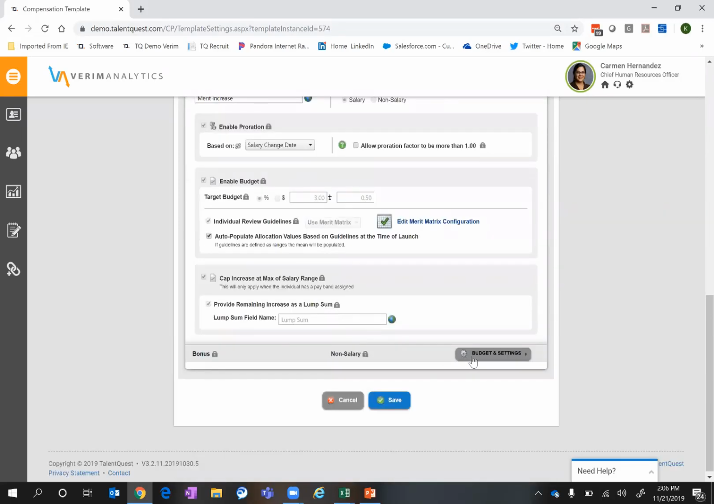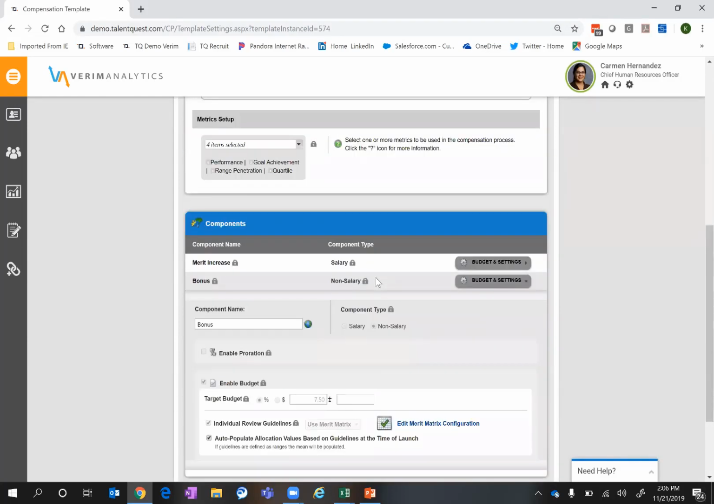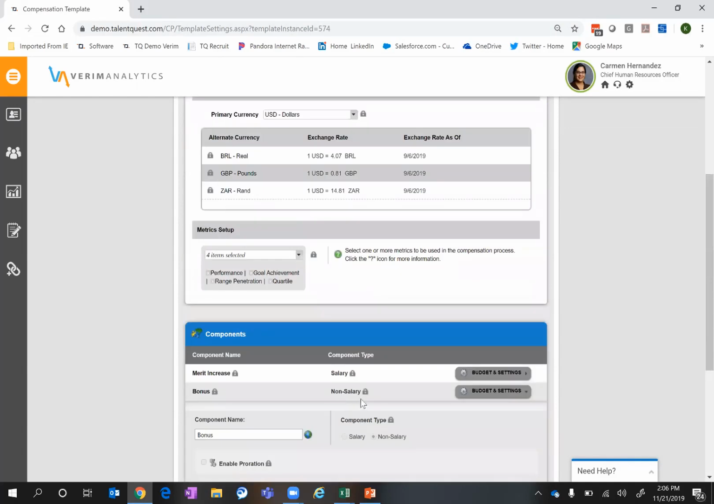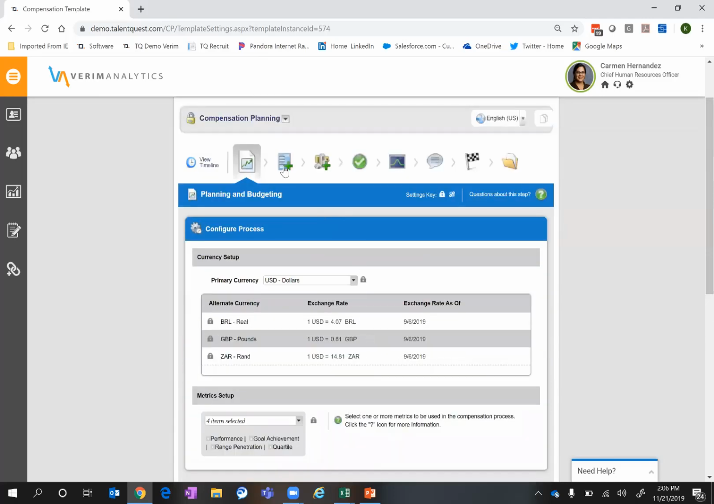If I wanted to get into the non-salary component, this is more bonus around some goal achievement related components. We've set that at 7.5%. So that's up to you. But again, in our template settings is where we can determine what those components are, as well as what the budget amounts for those are. We also can then use the other components in here to determine when we want to create them, who's involved in the process, and what group of employees this applies to.